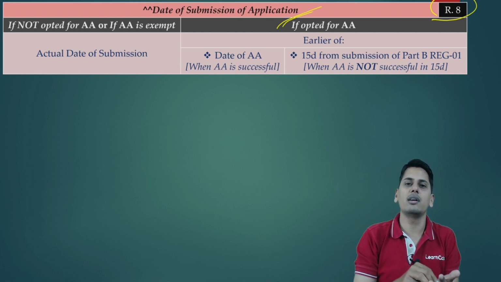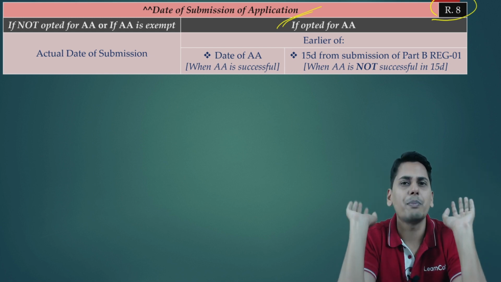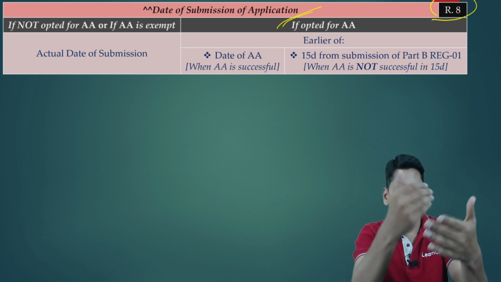Am I going to receive any link? No. So therefore, what should be the date of submission of application? The date on which you submit Part B REG01. The date on which you submit the application in the form in the portal. You get the application form.